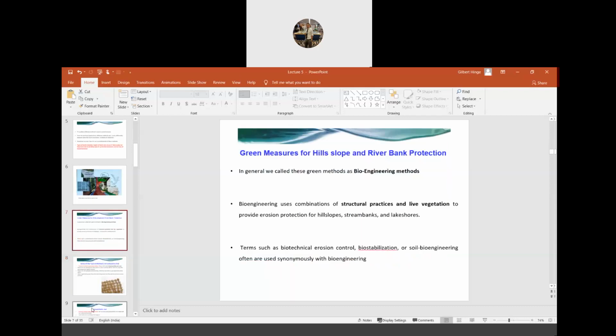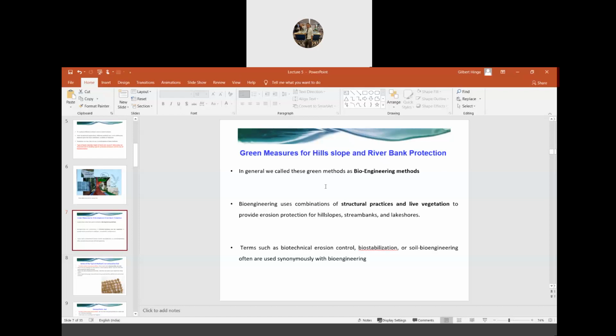As I've said, today we are going to discuss the green measures. These green methods are sometimes called bioengineering methods. Bioengineering methods are nothing but methods which use a combination of structural practice along with vegetation to provide erosion protection for hill slopes, banks, lakes and so on.